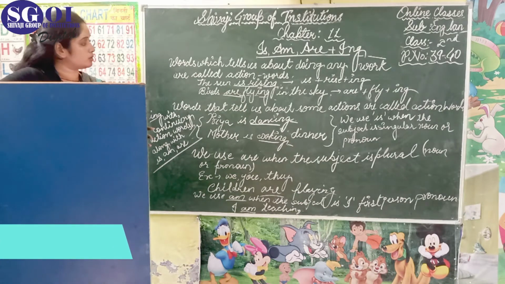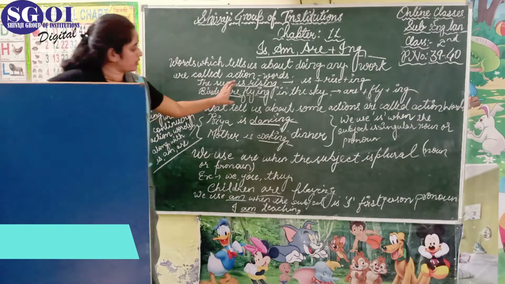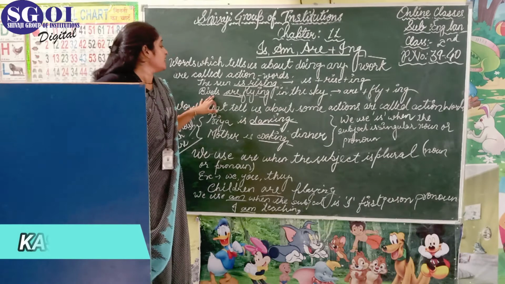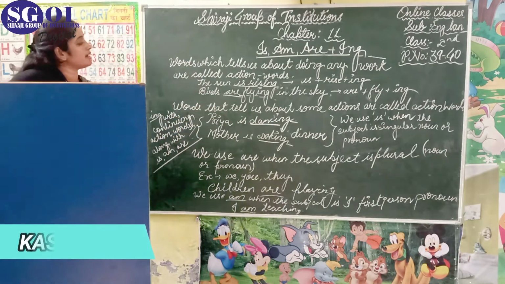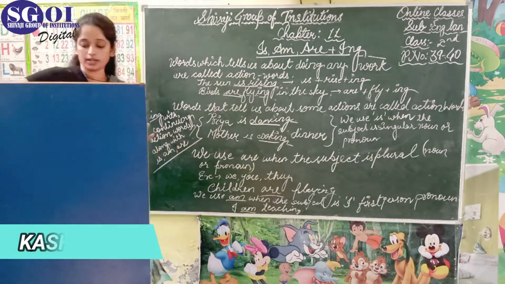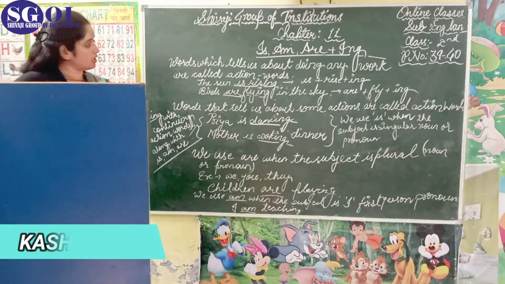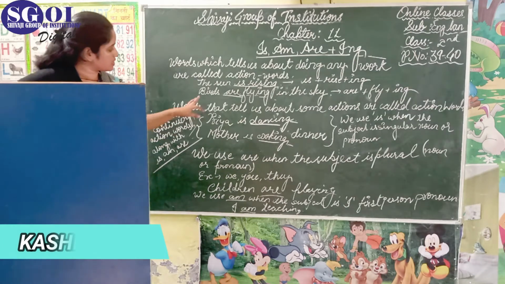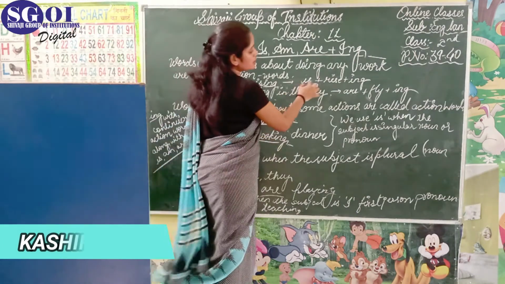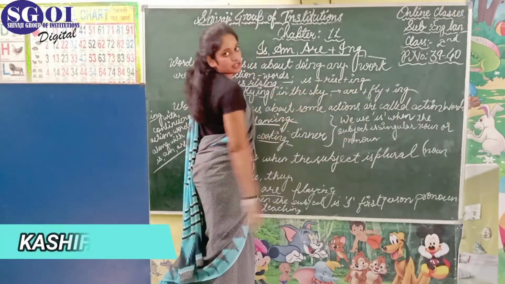These words are telling about some actions. Are flying is telling about the birds, and rising is telling about the sun. So these words are telling about the actions. See, the sun is rising. In this we have used is plus rise plus ing.